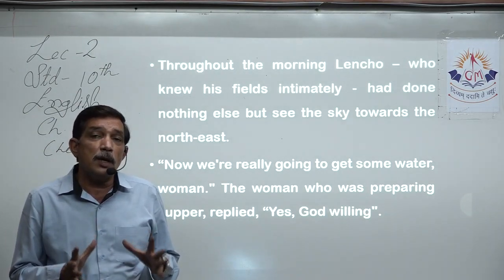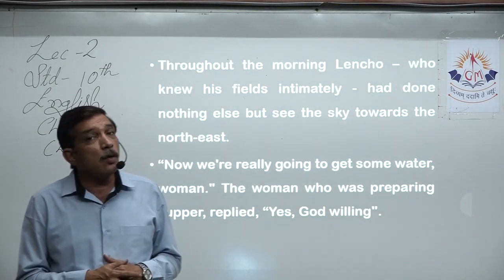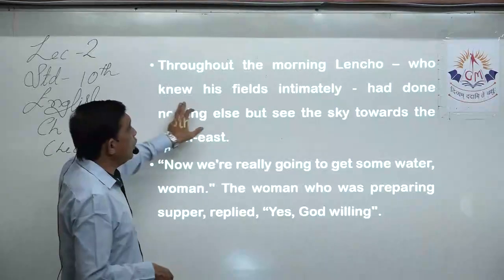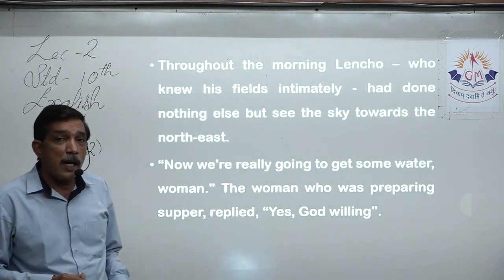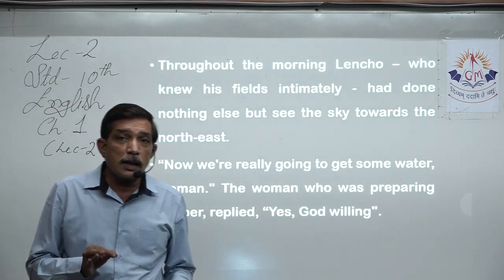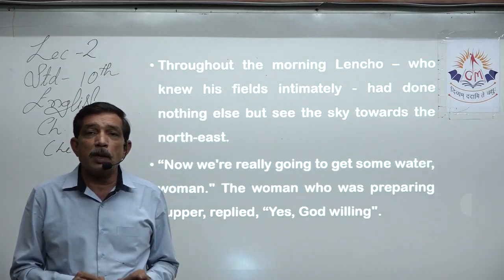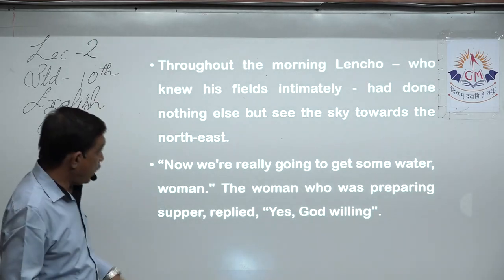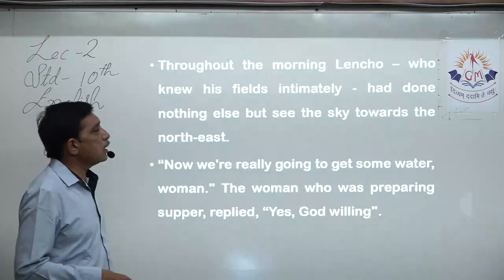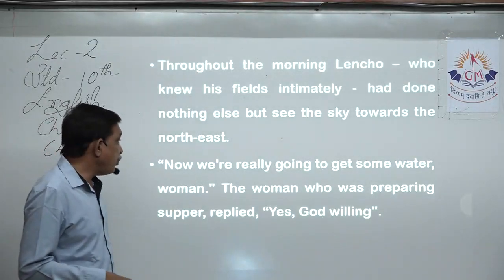So he is very close with his crop. He knows each and every plant. So who knew his fields intimately, and he knew that the soil has gone dry and this is the right time he should get some rain, then only the harvest is going to be very good. Had done nothing else but see the sky towards the northeast.